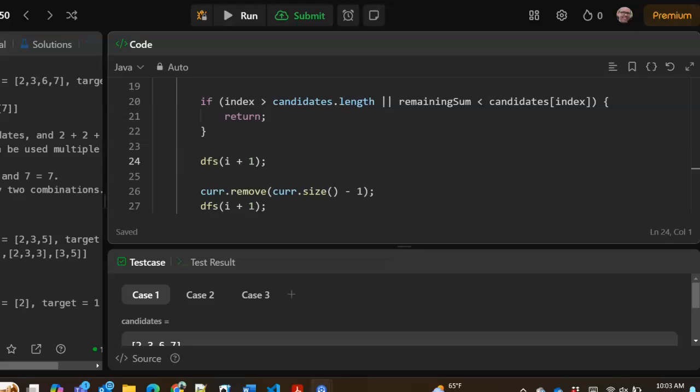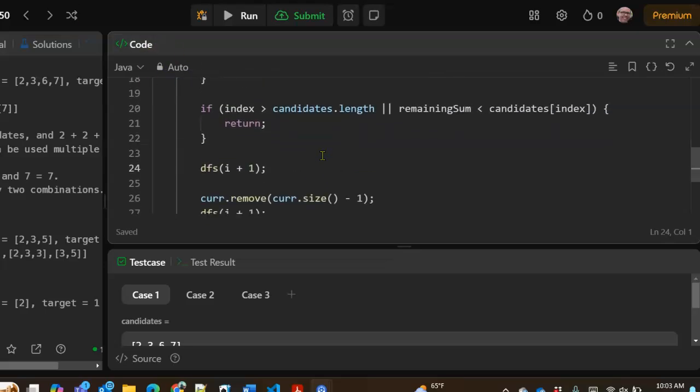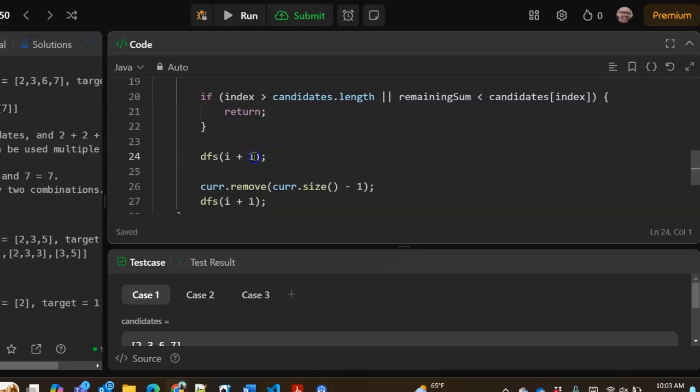All right, at this point, if we get here, we're working on a combination and it has not reached the sum yet. So we're going to continue the depth first search on the next candidate, index plus 1, and this also takes the remaining sum.